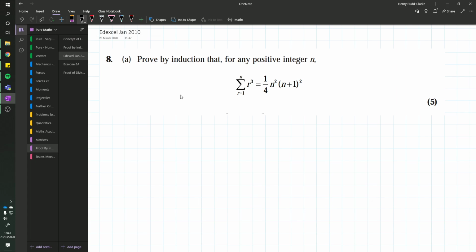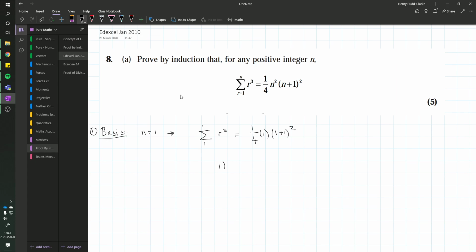This is one with a little bit more complicated algebra, and there's a couple of nice tricks you can do with this. So, prove by induction for any positive integer n that this is true. We're going to always follow the same thing here. Number 1, basis. If n equals 1, we have the sum from 1 to 1 of r cubed equals a quarter of 1 times 1 plus 1 squared.